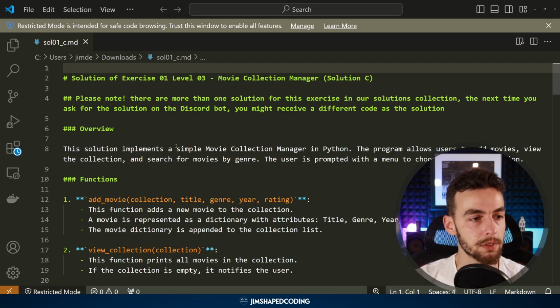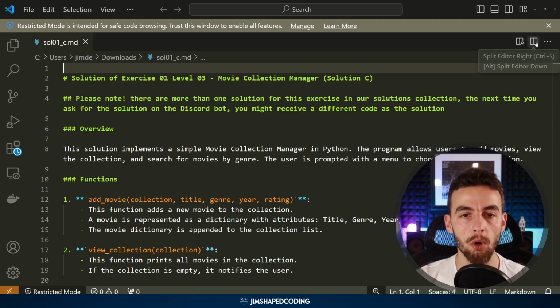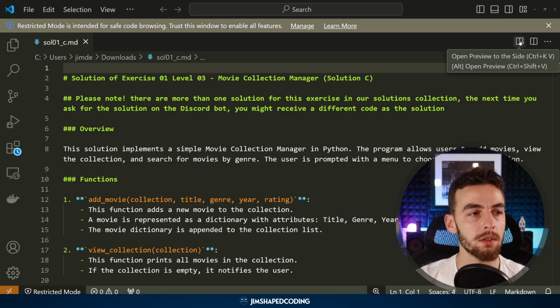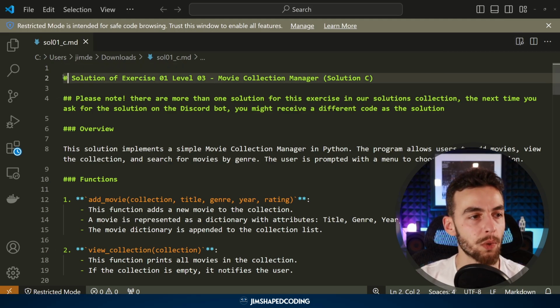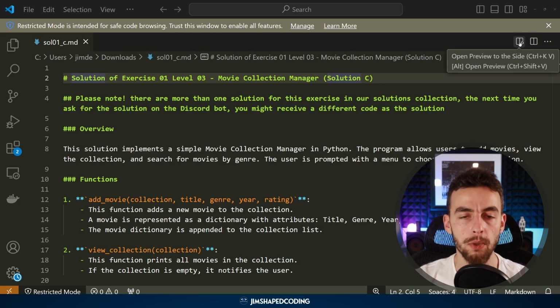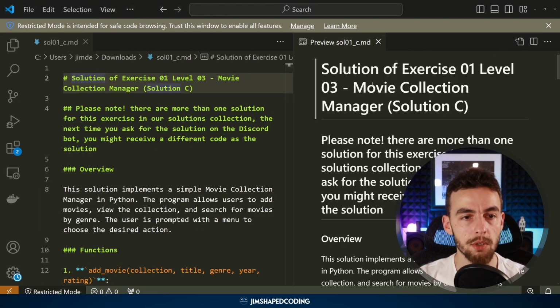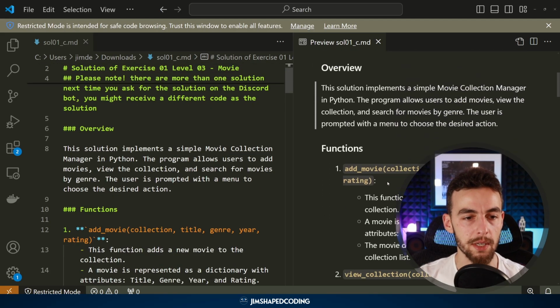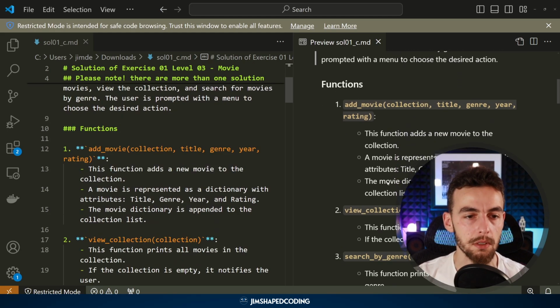This also includes some explanation. Now, this is the edit mode of a markdown file, but if you're using an IDE like Visual Studio Code, you can open this in a different view, which is open preview to the side. For example, in Markdown, when you use one hashtag before your text, it is going to make it larger, pretty much like the h1 tag in HTML. So if we open this, you can see how it is being highlighted. This is larger, this is like the secondary title because it has two hashtags. The rest of the text is written in this way.